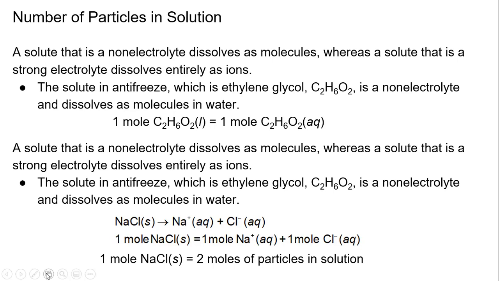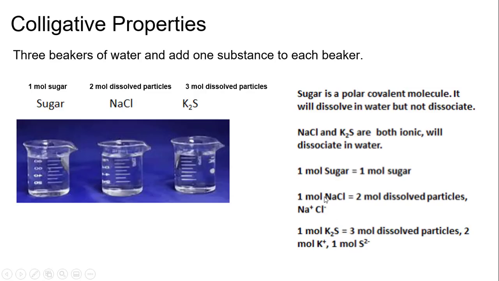So in this case, you would have 1 mole of particles in solution here, and 2 moles of particles in solution here. Even though it's 1 mole of sodium chloride, we're looking at the ions. This is 2 moles of particles in solution. So here's another example to help you understand.